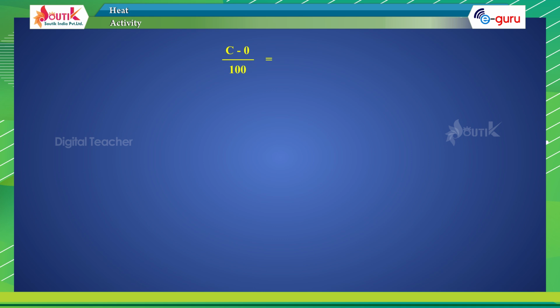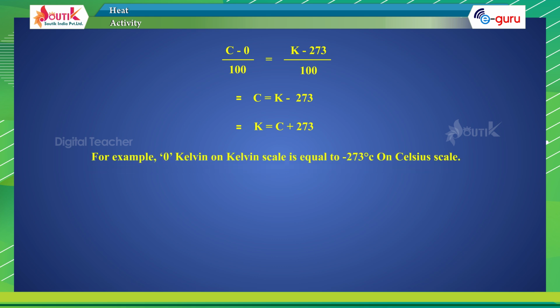Conversion of temperature from degree centigrade to Kelvin: (C minus 0) divided by 100 equals (K minus 273) divided by 100, so C equals K minus 273, that is, K equals C plus 273. For example, 0 Kelvin on the Kelvin scale is equal to minus 273 degrees centigrade on the Celsius scale.